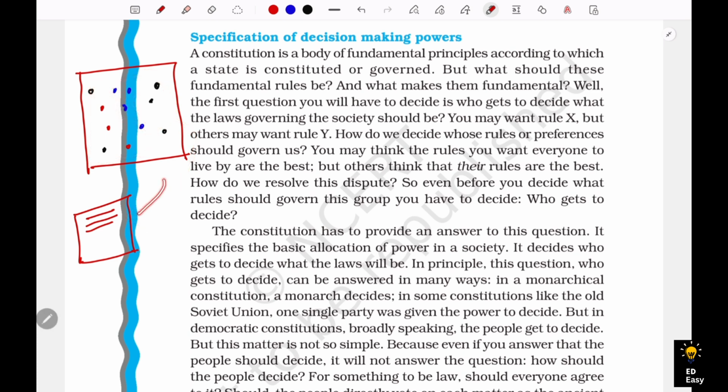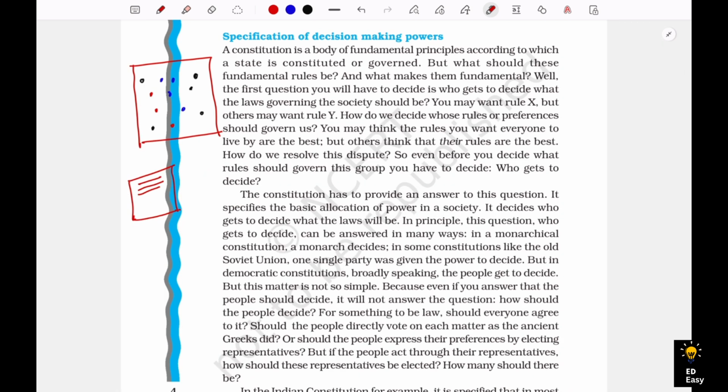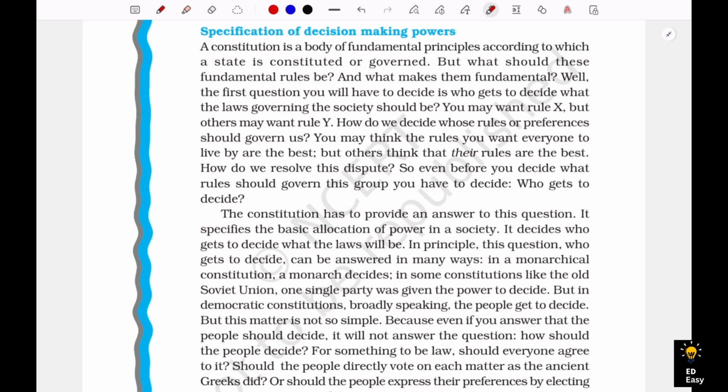They are going to suffer, right? Now the constitution comes into the picture. It will say who is going to set the basic rules. So we'll go through paragraph 1 so that you will understand it perfectly. Now let's read this paragraph to understand in detail. Specification of decision making powers. A constitution is a body of fundamental principles according to which a state is constituted or governed. We have already seen this. But what should these fundamental rules be, and what makes them fundamental?